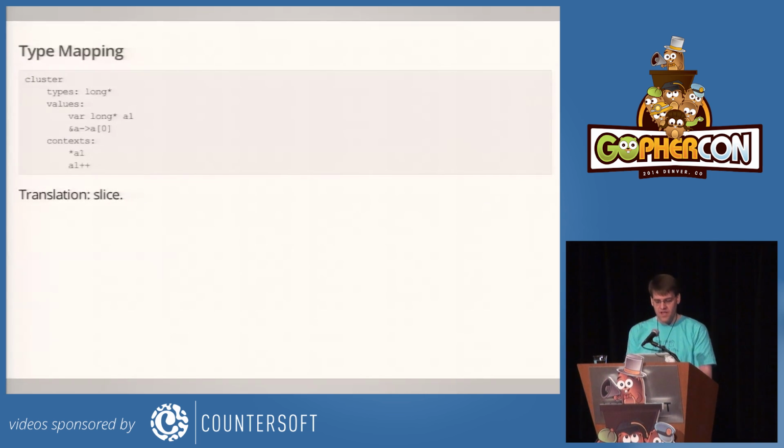And the final one here is another small cluster. The values in this cluster have C type long star. There's a variable a1 that's initialized with this other expression, and it's used with the star operator and the plus operator. So this is pointer arithmetic. This should translate directly to a slice.